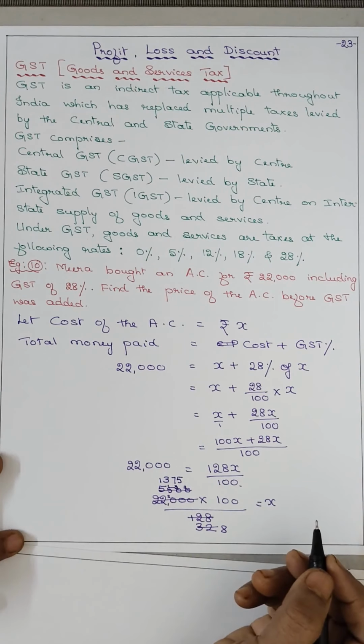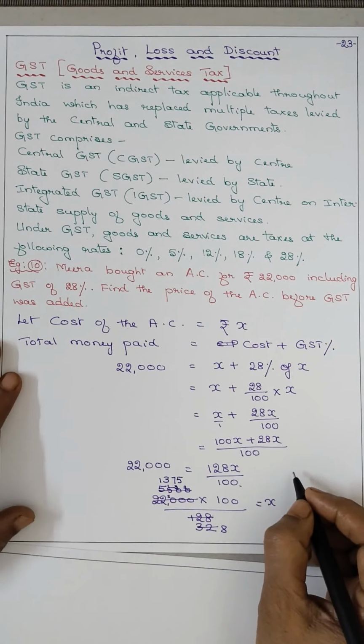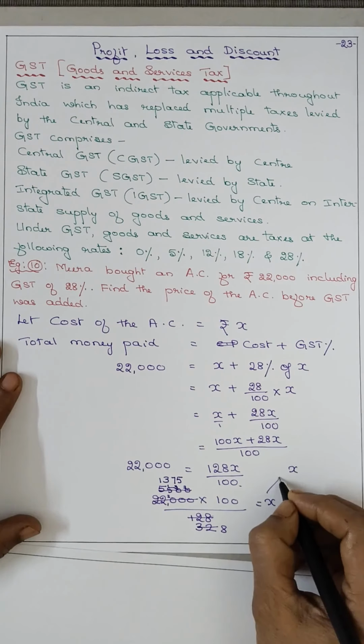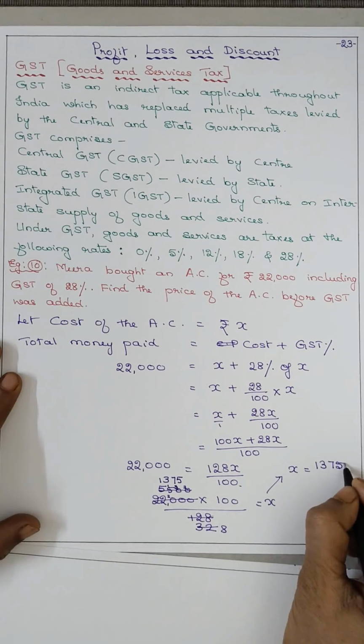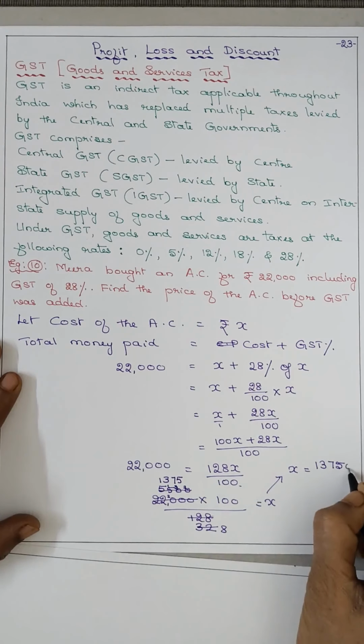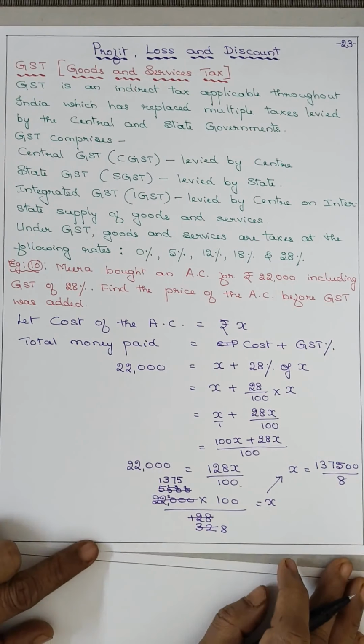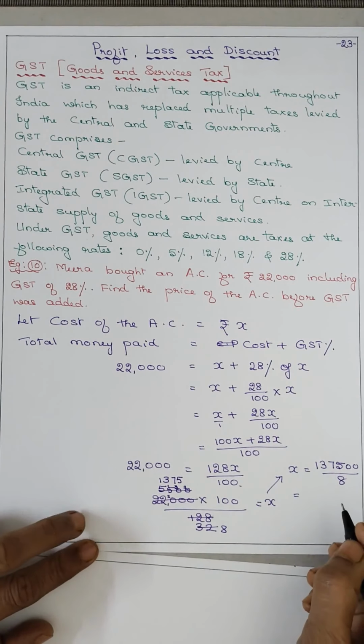Okay. Now X is equal to, you got 1375 and these two zeros upon 8. Now it will be in decimal.